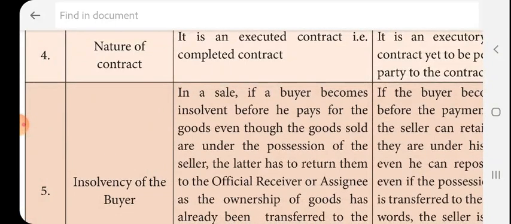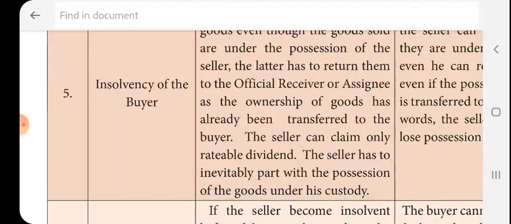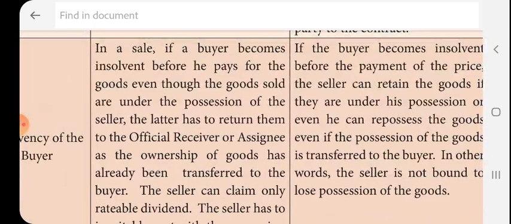Then insolvency of the buyer. In a sale, if a buyer becomes insolvent before he pays for the goods, even though the goods sold are under the possession of the seller, the latter has to return them to the official receiver or assignee, as the ownership of the goods has already been transferred to the buyer. So the seller can claim only a rateable dividend. The seller has to inevitably part with the possession of the goods under his custody. Here, the seller can claim only the dividend, not the goods.